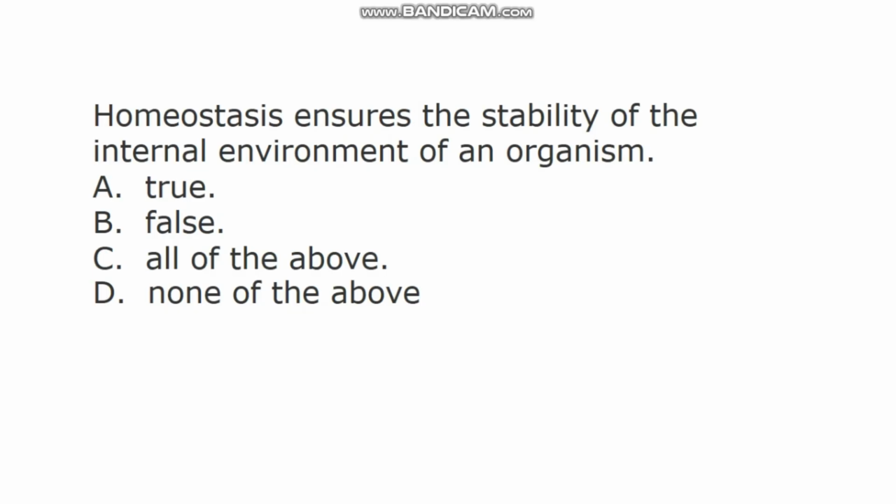The next question says, homeostasis ensures the stability of the internal environment of an organism. A. True, B. False, C. All of the above, D. None of the above. In this question, the correct answer is A. True. So, homeostasis ensures the stability of the internal environment of an organism. This process called homeostasis ensures that the internal environment of an organism is kept constant or is made stable.